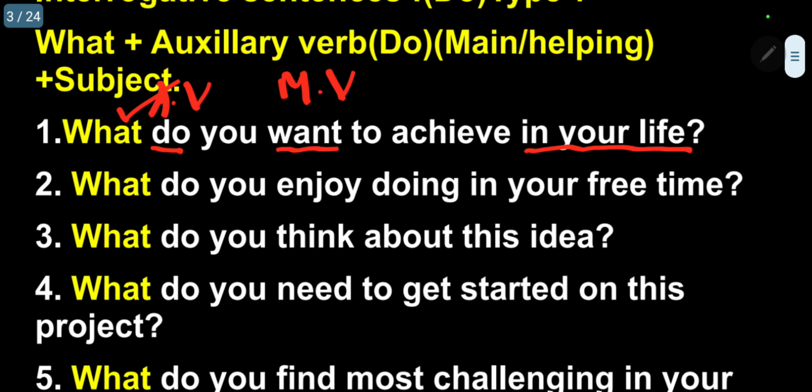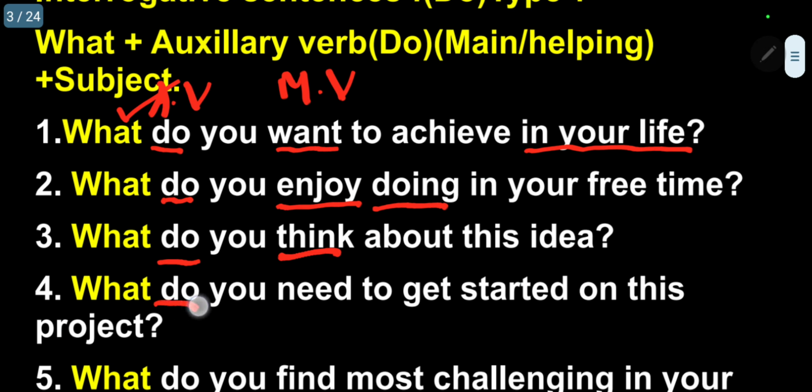Next one. What do you enjoy doing in your free time? Do is the auxiliary verb, enjoy is the main verb, doing. What do you think about this idea?